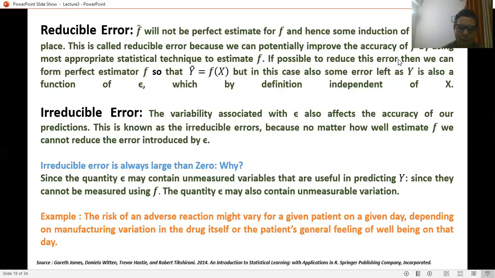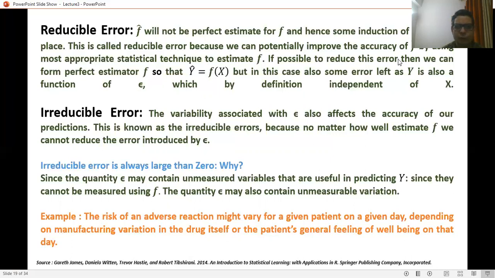We have seen that y is a function of epsilon also, which is defined as independent of x. So this error is always independent of the input. We cannot reduce this error, and we cannot remove it from the system. So it is an irreducible error.